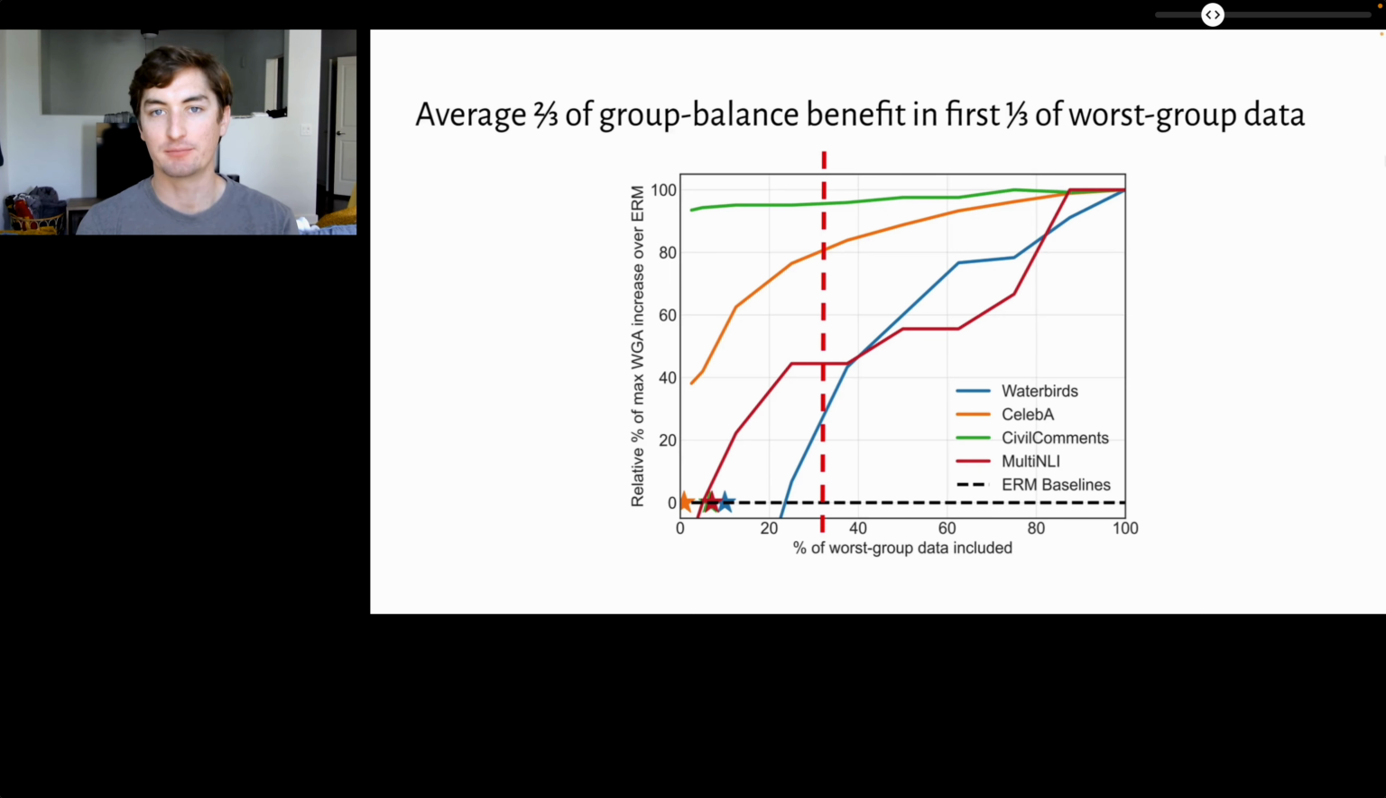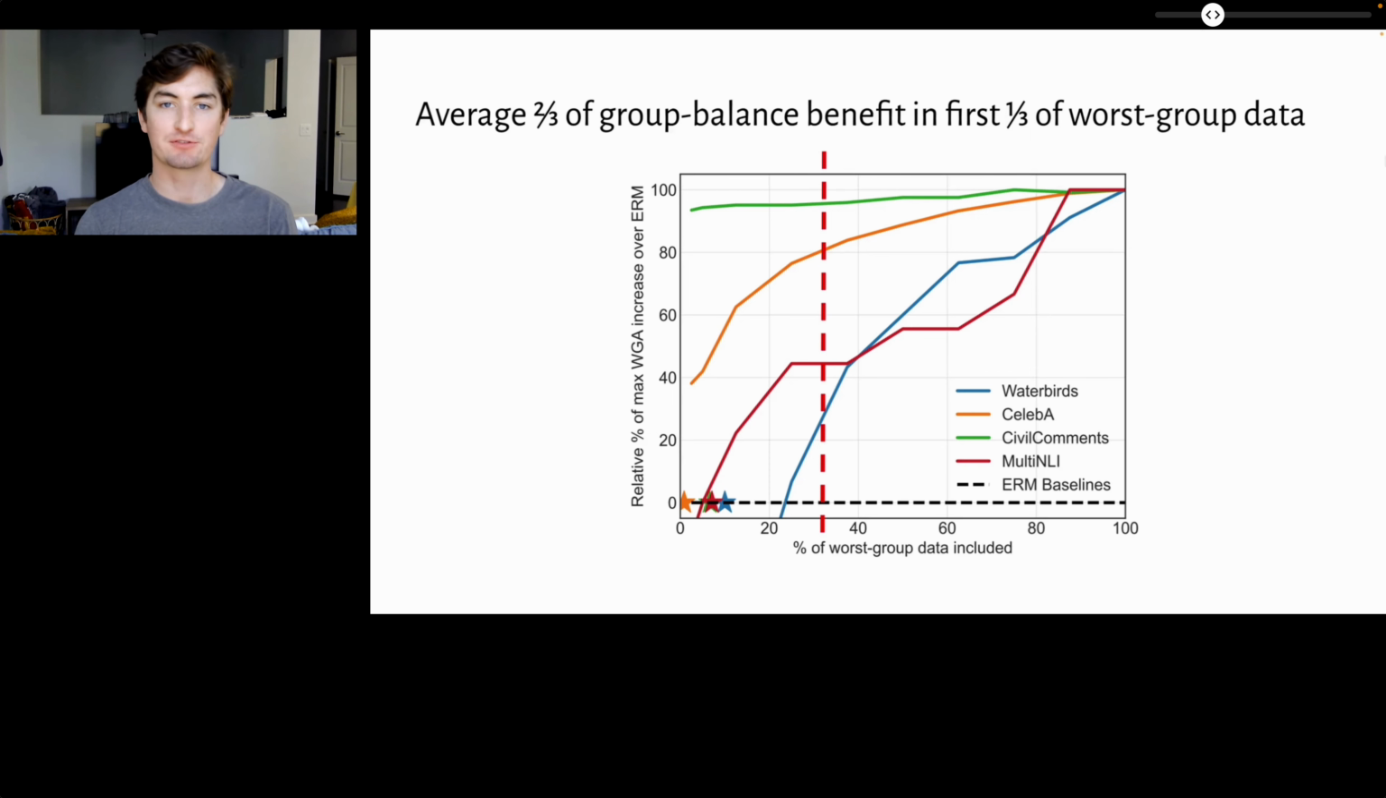Here is the same plot, but the y-axis is now relative to percent increase in worst-group accuracy over ERM. In this plot, we can see that an average of two-thirds of the group balance benefit comes from the first one-third of worst-group data.